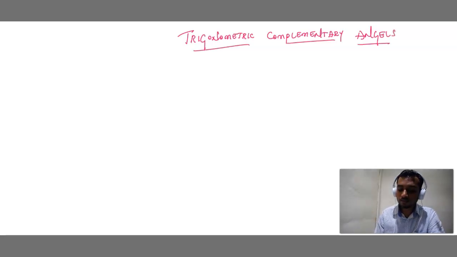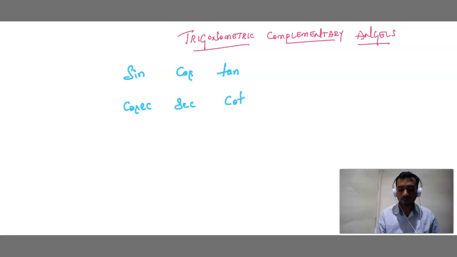Okay, now see students, very simple how to remember trigonometric complementary angles. See children: sine, cos, tan, cosecant, secant, then cot. We just do pairing. Sine and cos, tan and cot, cosecant and secant.